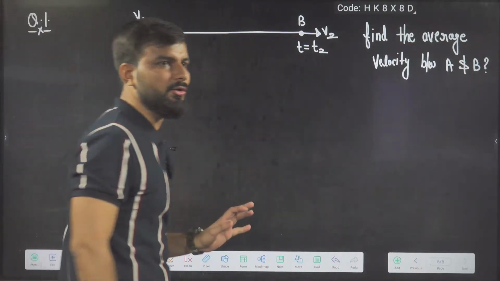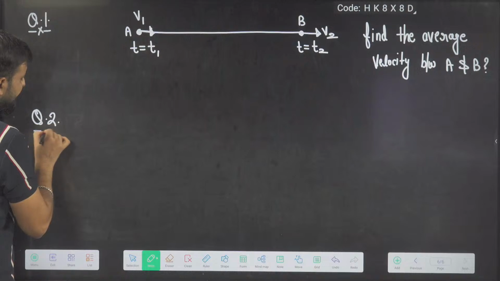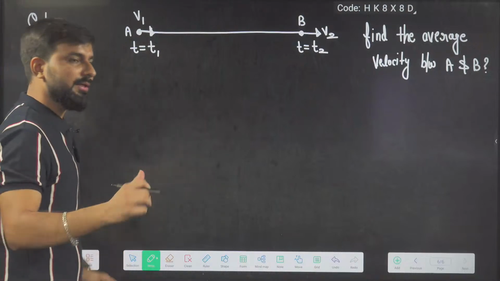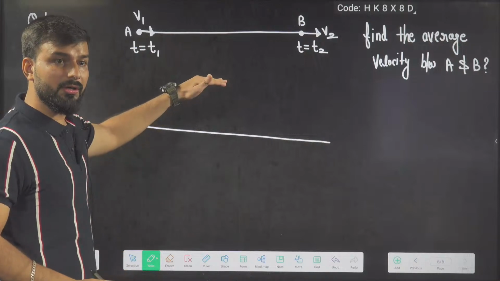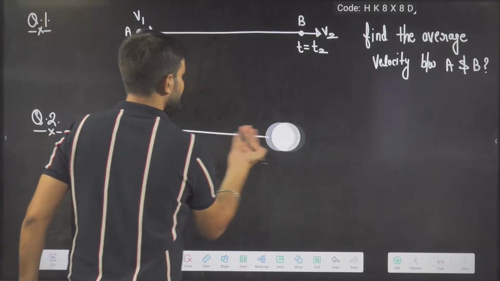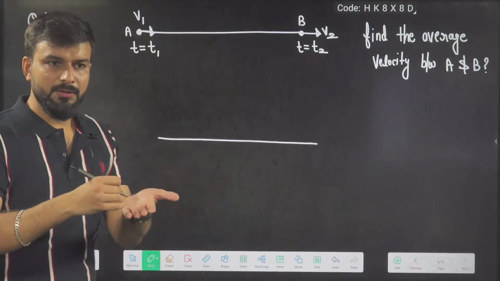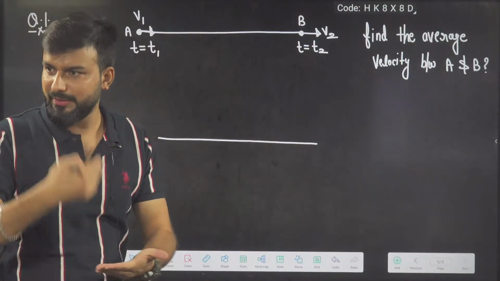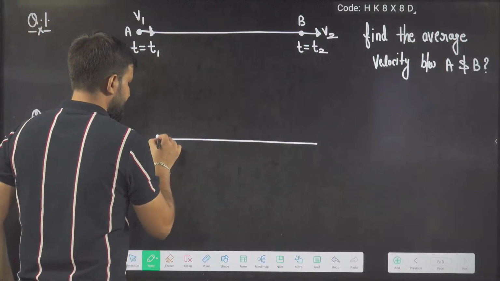I will share the QR code, don't worry. Second question, same, ditto, no difference. This type of question I have already discussed with you in terms of constant values. So before doing this question, please see the class once again and practice the questions that we have discussed today. Then you will be able to do these questions. It's very easy.